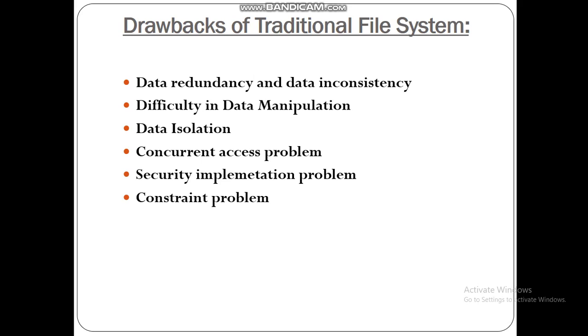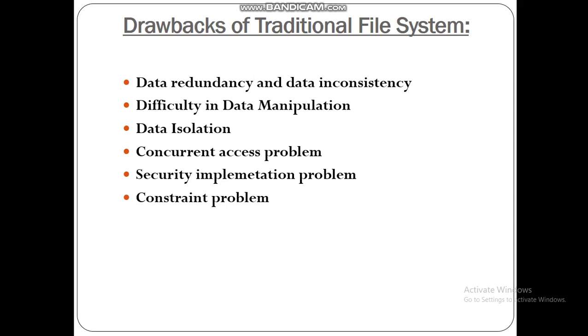The data values stored in the database must satisfy certain consistency constraints. A database can handle this with different constraints, but in the case of a file system, the developer has to write programs to implement such constraints. So these are the drawbacks of the traditional file system.